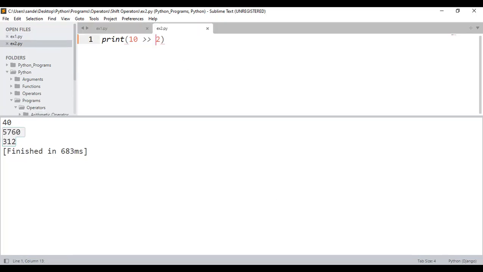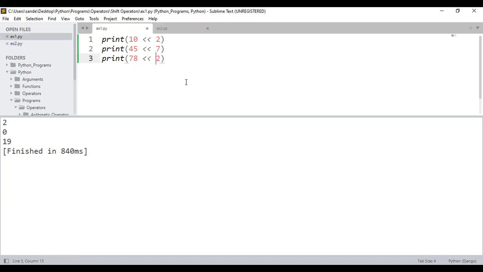Similarly, when it comes to right shift, there also I'll be giving 2 examples, 2 assignments. See here, 45 right shift 7, 78 right shift 2. If I execute, I'll be getting some answer. Hope that you are clearly aware of why I got the output like that. Let's do the calculation, whatever I have shown you.